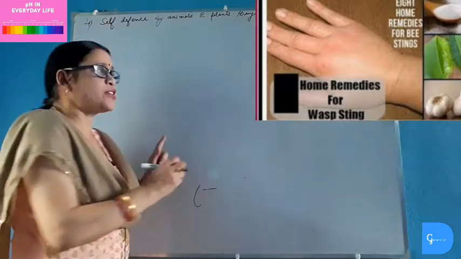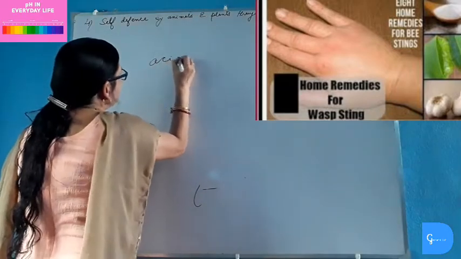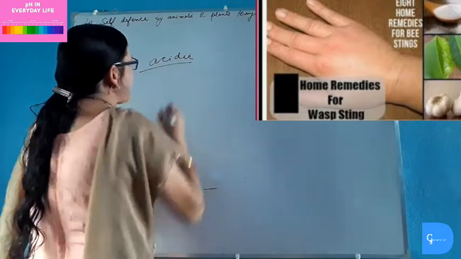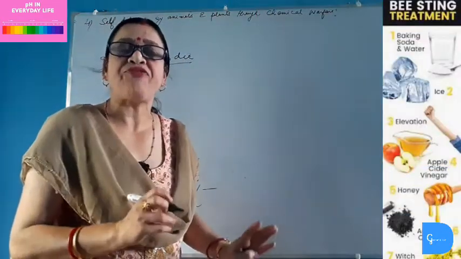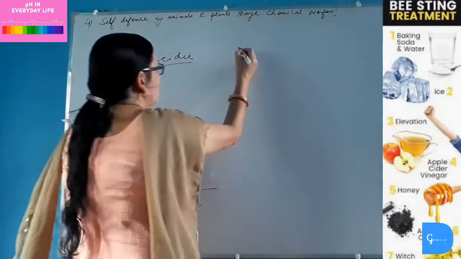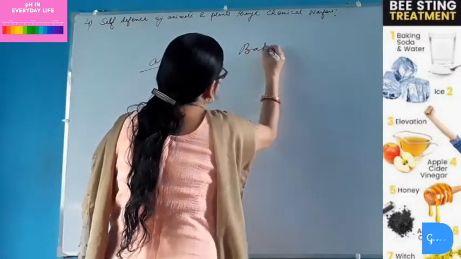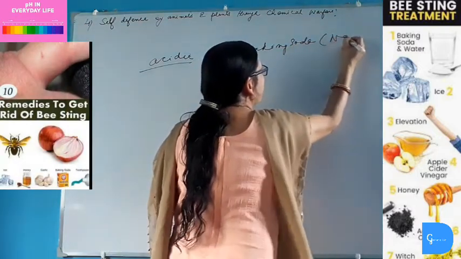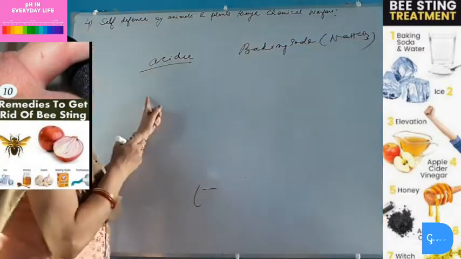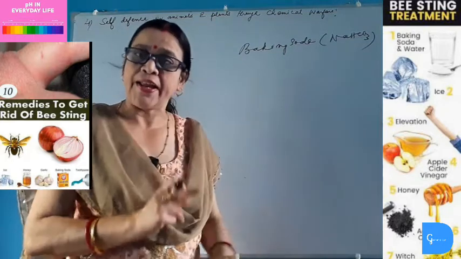As the honeybee sting contains acidic liquid, we must apply some basic substance on the stung area to get relief from the burning pain. We use mainly baking soda, which means sodium hydrogen carbonate, and apply it over the bee stung area.